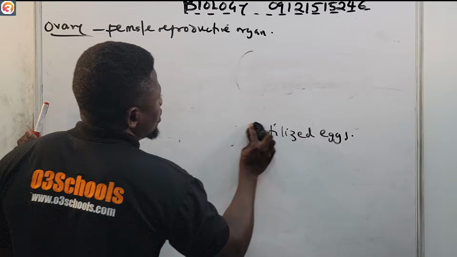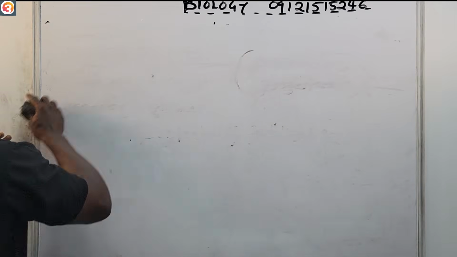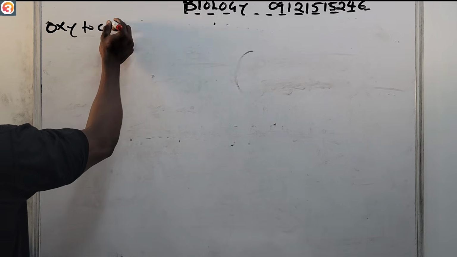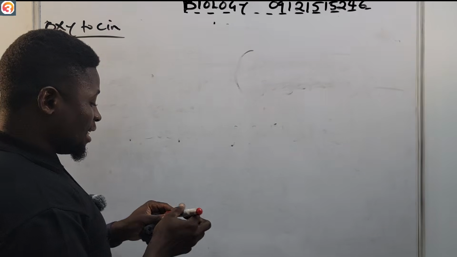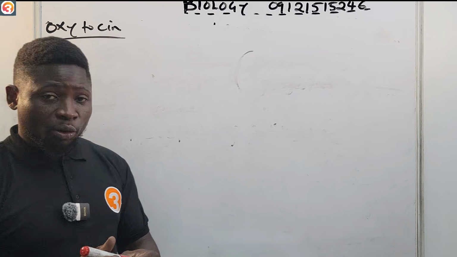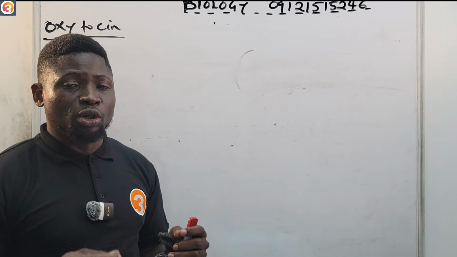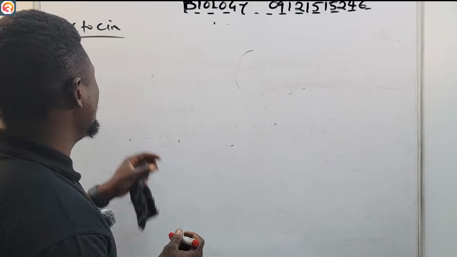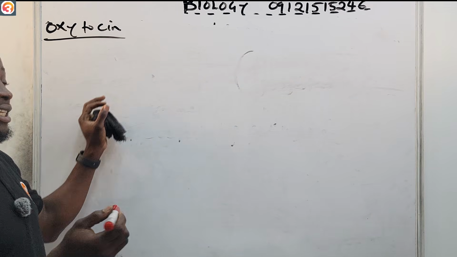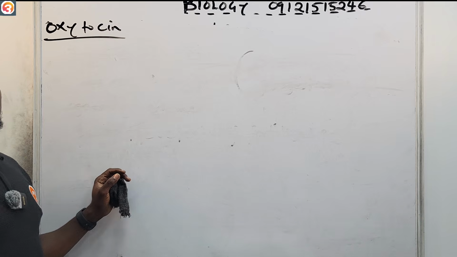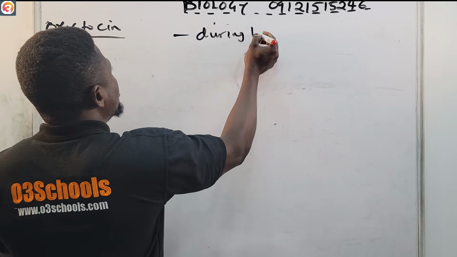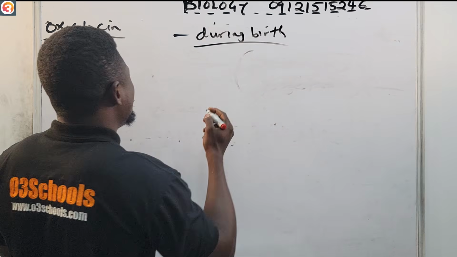Number one is oxytocin. Let's quickly look at that. Oxytocin is an example of a posterior pituitary hormone. It is a pituitary hormone that is released when a person is about to give birth, during birth. This oxytocin helps in the contraction